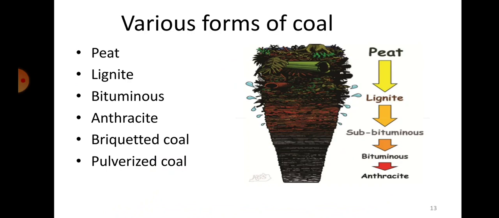Other than that, we have briquetted coal and pulverized coal, which are secondary sources. What is available naturally is usually peat, then lignite, then bituminous, and then anthracite. If you refer to the sketch here, considering above this as the surface, you have peat till here, then lignite, then bituminous, and finally, dark gray or blackish in color, anthracite.